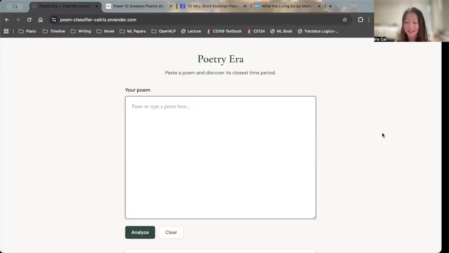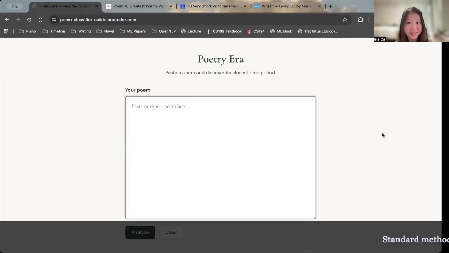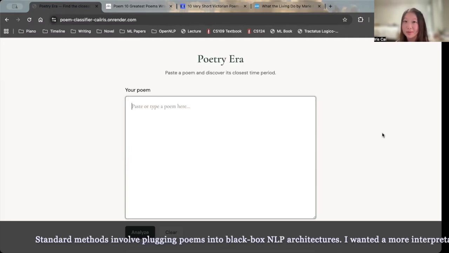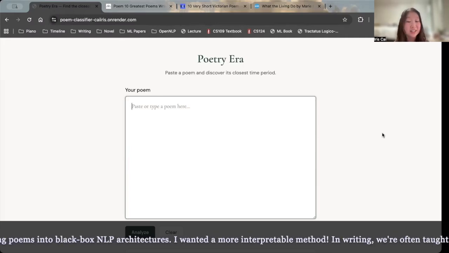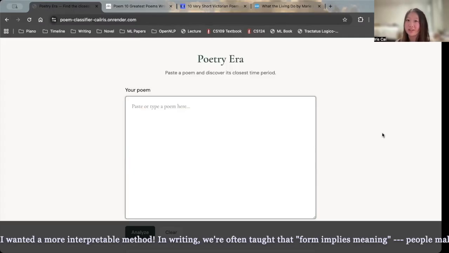It's called prosody.ai. So basically, for context, I really love writing poetry. I've been writing for most of my life. And so I'm also really passionate about things like NLP and digital humanities. And I thought, I wanted to combine these interests and use CS 109 concepts to make kind of a poetry classifier app. And the idea behind this is that I can use probabilistic methods to classify whether any given inputted poem is written pre-1800, from 1800 to 1900, or post-1900.